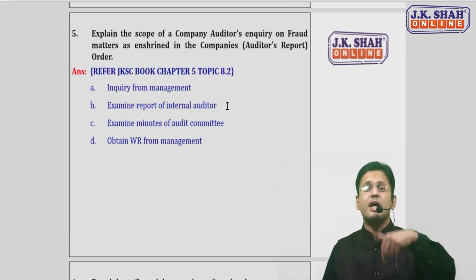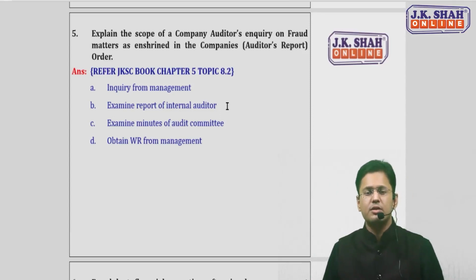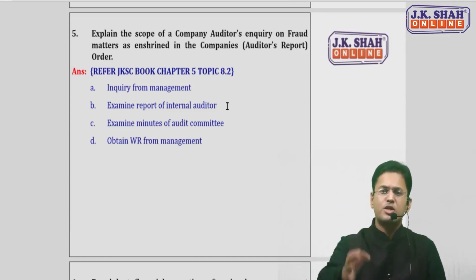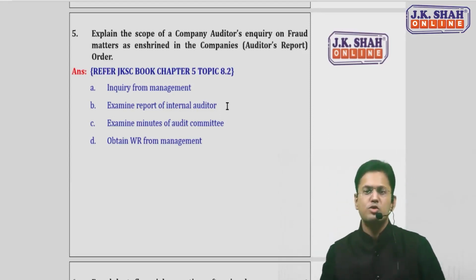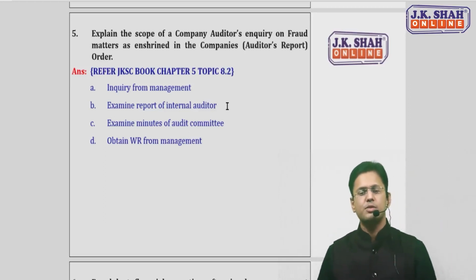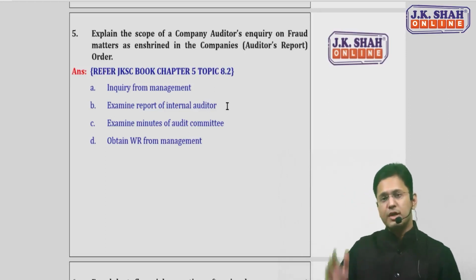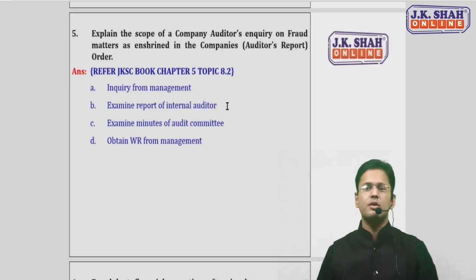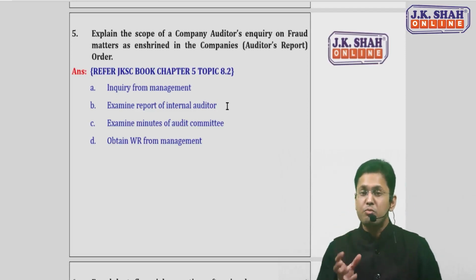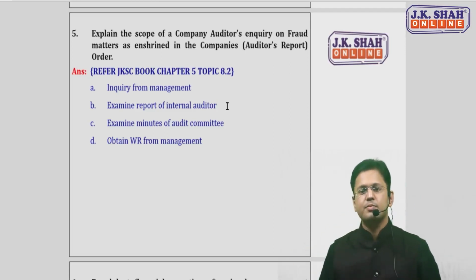In case the company has an internal auditor, the external auditor can examine the report of the internal auditor also, because the internal auditor would have also reported about fraud, fraudulent activities, and suspected frauds. You can check the minutes of the meetings of the audit committee and the supervisory board. Something related to fraud might have been discussed.